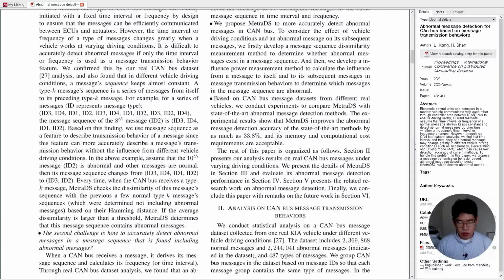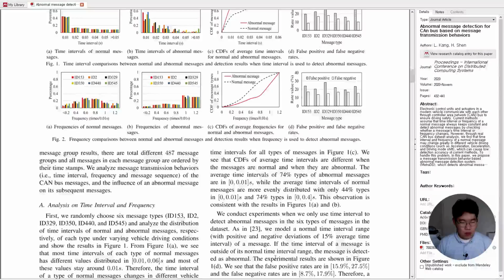We group CAN bus messages in the dataset based on message IDs so that each message group contains the same type of messages. In the message grouping result, there are a total of 487 different message groups, and all messages in each message group are ordered by their timestamp.